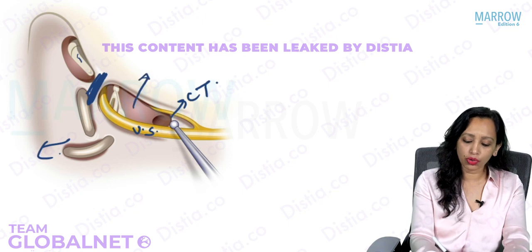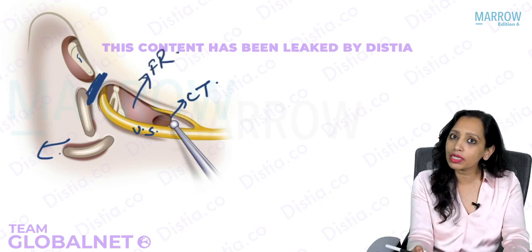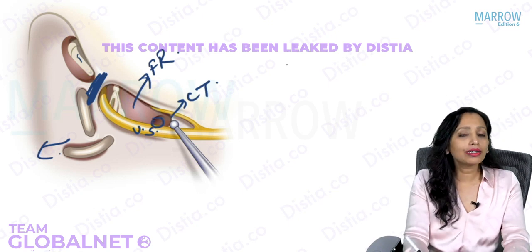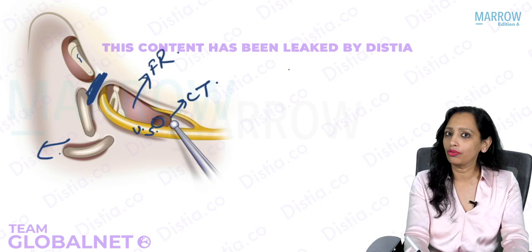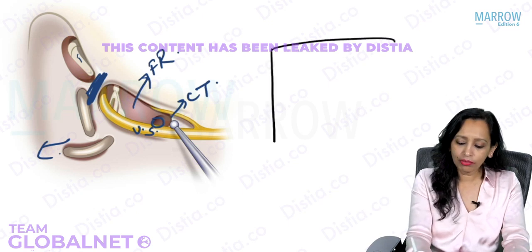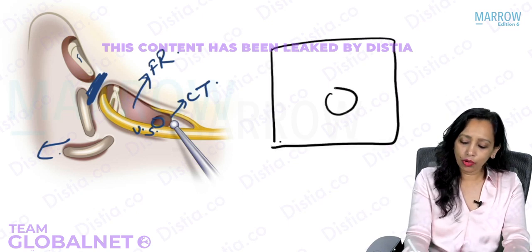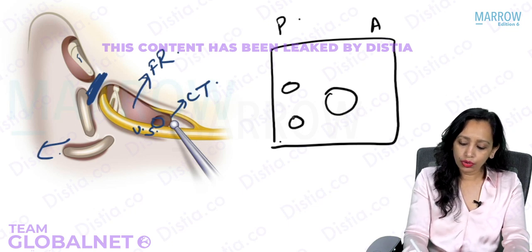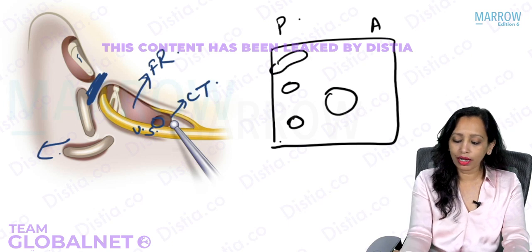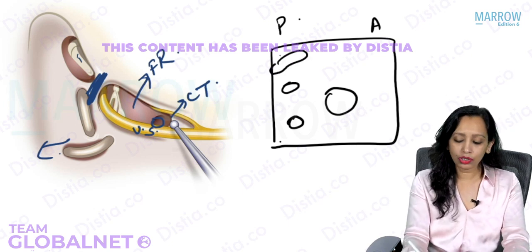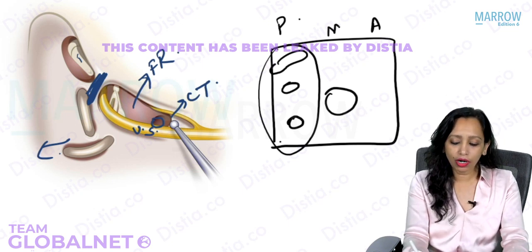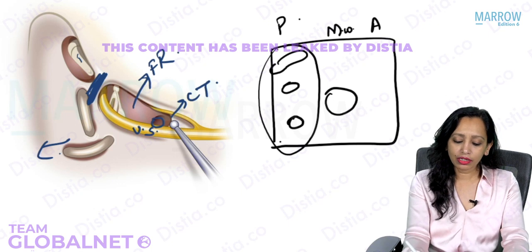This opening is what is known as the facial recess, and through the facial recess you can see the round window. Is the round window present in the posterior part of the medial wall? If I draw the medial wall, this is the promontory, this is the anterior part, this is the posterior part. I have drawn the oval window, the round window, the lateral semicircular canal. All these structures are present in the posterior part of the medial wall. This is the medial wall of the middle ear. So this is present in the posterior part, very close to the posterior wall.